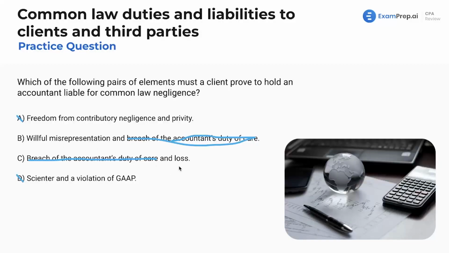Now, this is going to be loss because this is negligence, right? This is not absolute fraud. This is going to be, again, common law negligence. So, willful misrepresentation would be more in line with if it said something about constructive fraud or normal fraud, what I like to call normal fraud. But in this case, it's just going to be that loss. It's going to be the breach of the duty of care and loss. That would be our common law negligence.